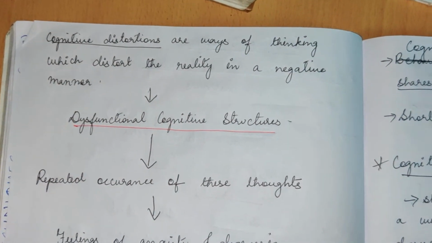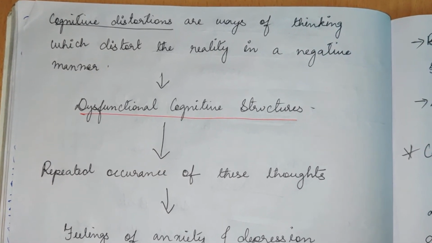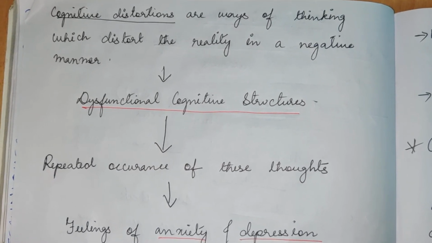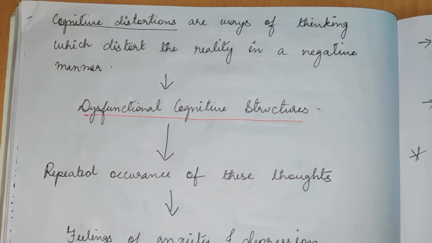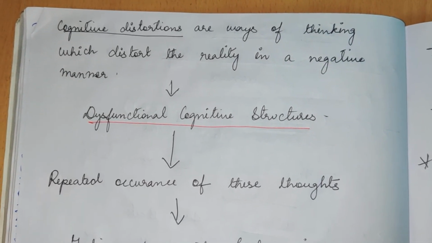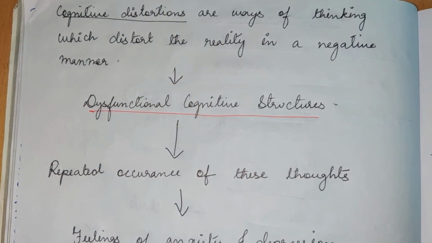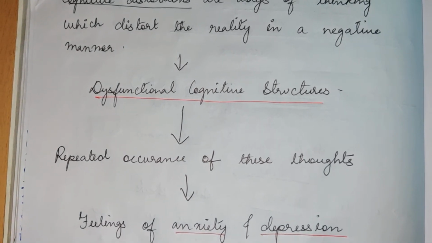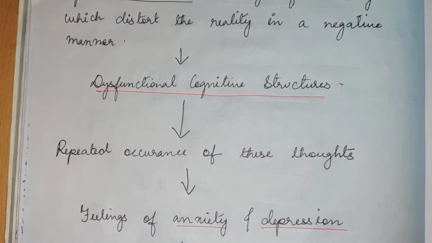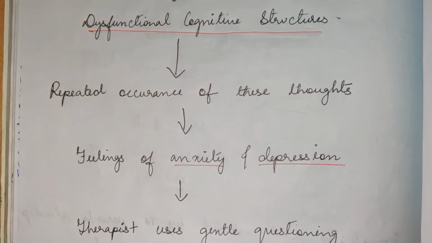Cognitive distortions are ways of thinking which distort the reality in a negative manner. So if you have thoughts like I am not wanted by anyone and I will never be approved by anyone, these are not realistic thoughts. These kinds of thoughts are distorting the reality, and this will lead to dysfunctional cognitive structures. All the thoughts that you have will become dysfunctional, and the repeated occurrence of these dysfunctional cognitive structures, or negative thoughts, will lead to feelings of anxiety and depression in the client.